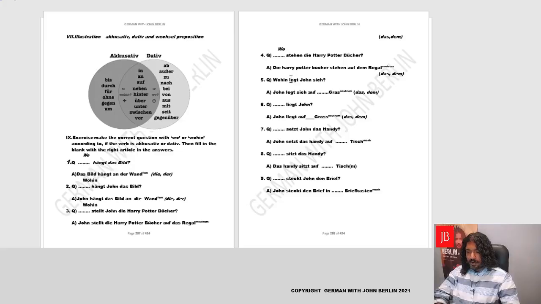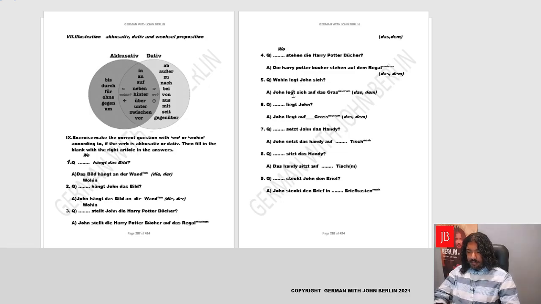So basically, wohin is the question. That means the preposition auf, which is a Wechsel preposition, has to be accusative. That means Gras is neutrum. In accusative, it will be den, die, das, die. It will be den, die, das. Very good. John legt sich auf das Gras.